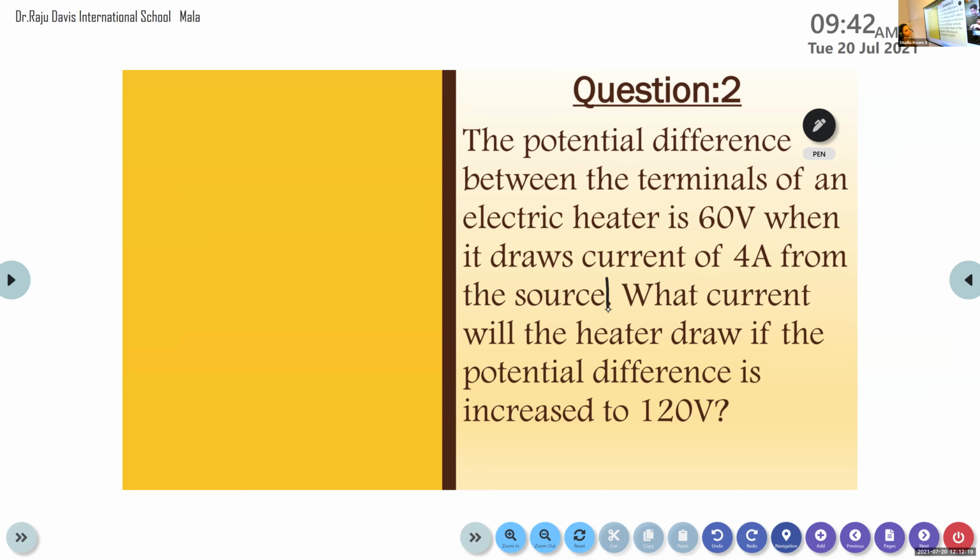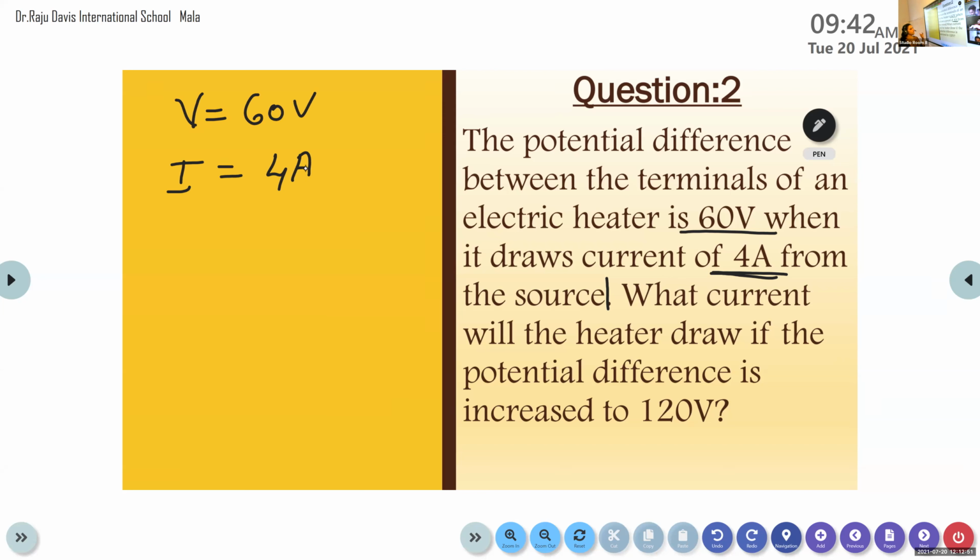So what parameters are provided here? Volt and current. Yes, the potential or the voltage and current are provided. In the initial case, the voltage of the electric heater V is equal to 60 volt, and during that time the current I is equal to 4 ampere.